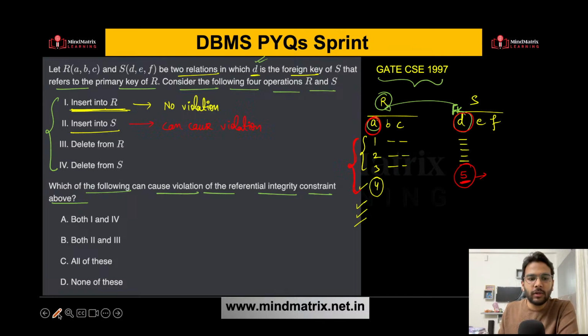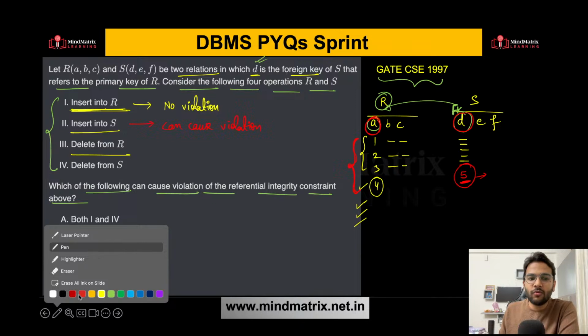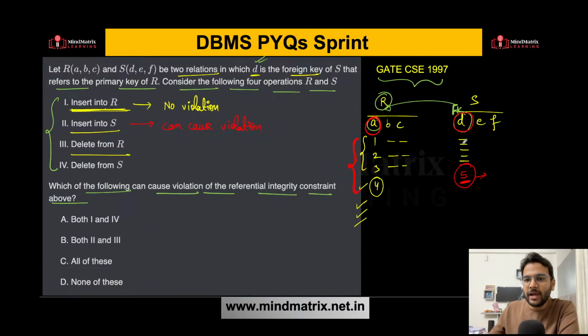What about the third one? Here? Delete from R. Can it cause violation? What do you think? Yes, it can cause violation as well. Why so? Let's say you have the entry over here for 3. And if you are deleting this particular tuple from this relation R, then definitely you cannot have 3 also here.